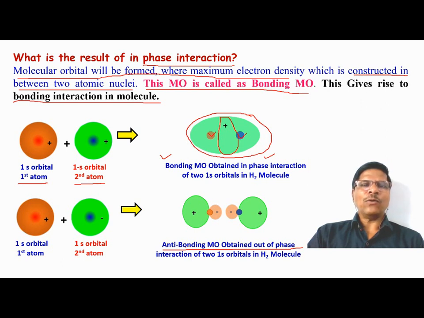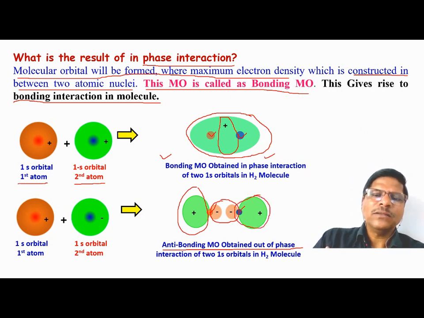This is formed by out-of-phase interaction, so electron density is constructed outside the two atomic nuclei. This is one atomic nucleus, this is another atomic nucleus. There is minimum electron density between the two, and maximum electron density is constructed outside the two nuclei. So when we have the antibonding molecular orbital, it results in antibonding interaction.